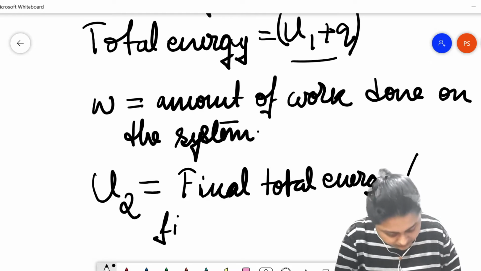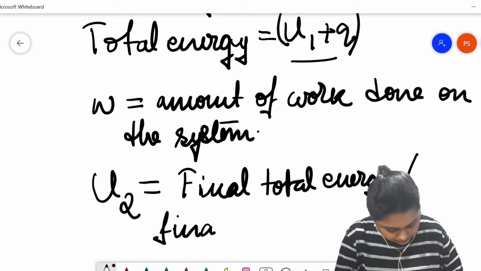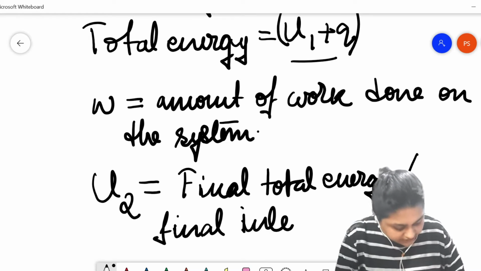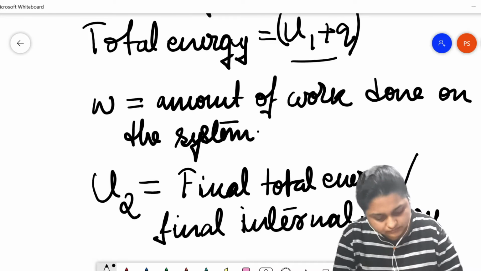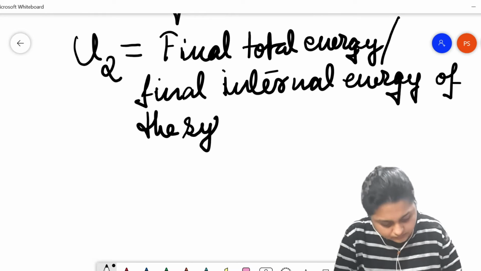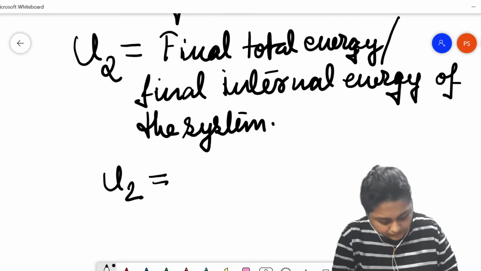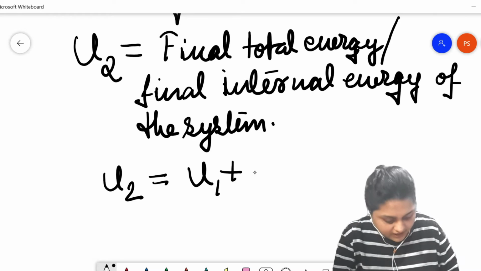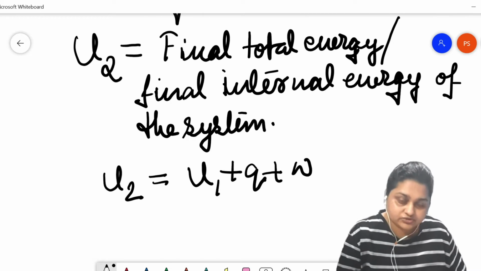or final internal energy of the system. And this will be equal to the initial internal energy U1 plus Q, the heat energy that was absorbed by the system, plus the work energy W that was also stored inside the system.